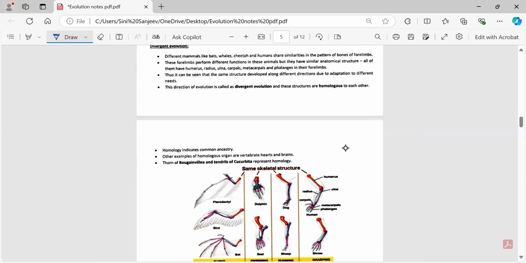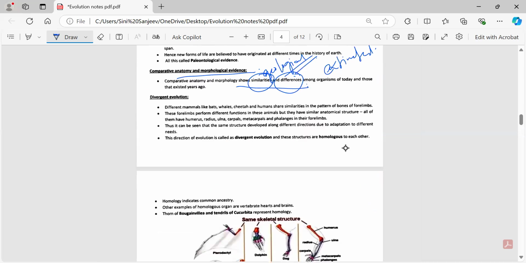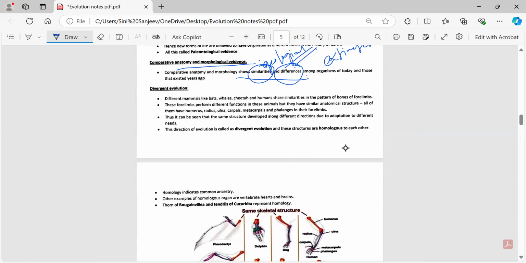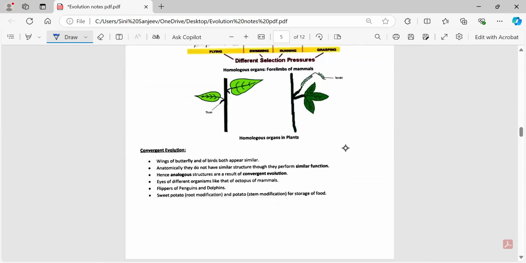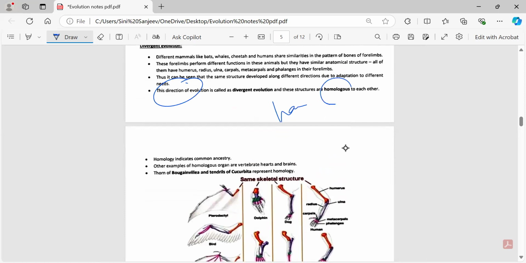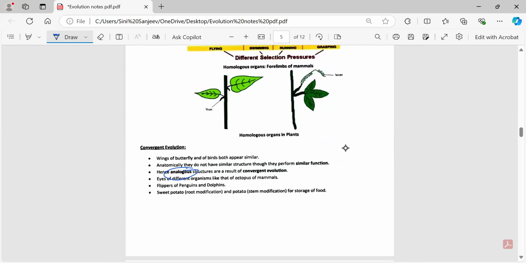So let's see one by one. First thing which we have over here is divergent evolution and convergent evolution. Now, what is divergent and convergent evolution? See, divergent evolution means what? The direction of the evolution is called divergent evolution. Whereas convergent evolution deals with the analogous structure. Divergent deals with homologous structure, which is written over here, and the convergent deals with analogous structure. So what are homologous organs and analogous organs?